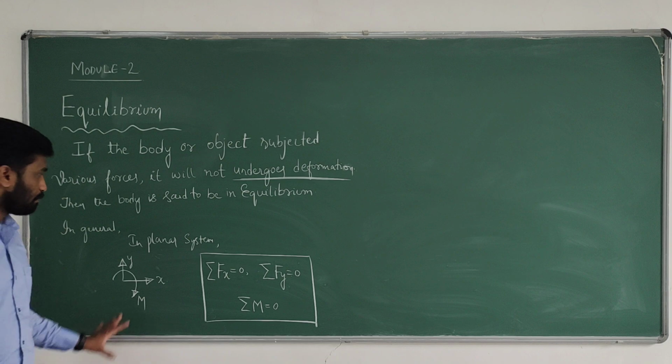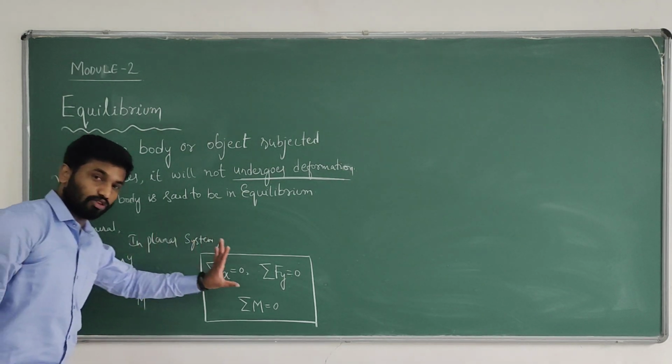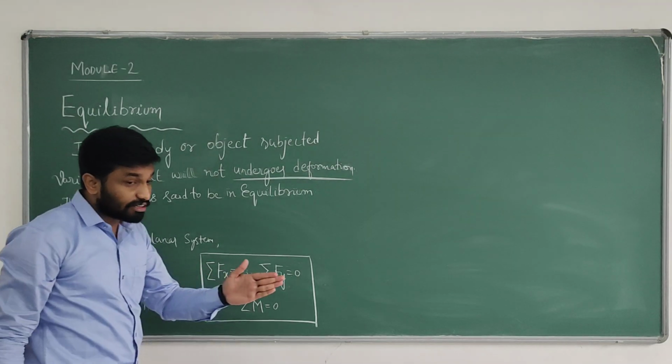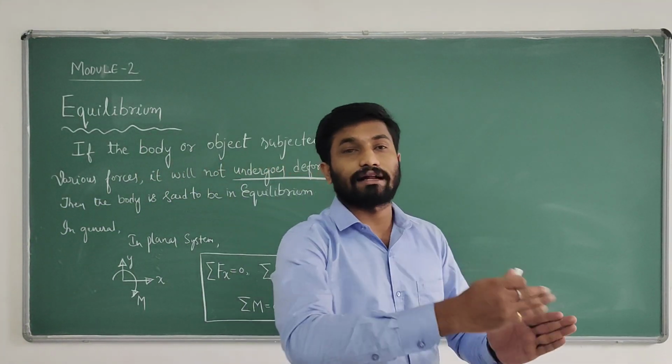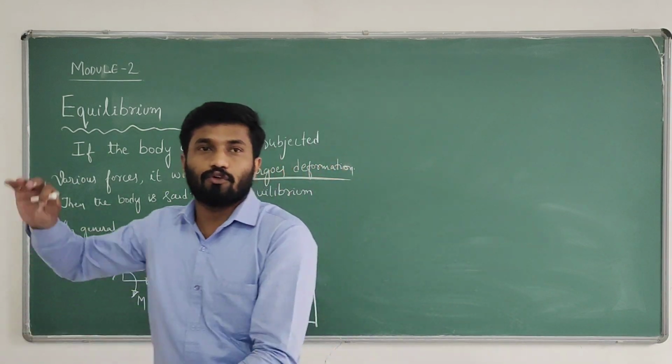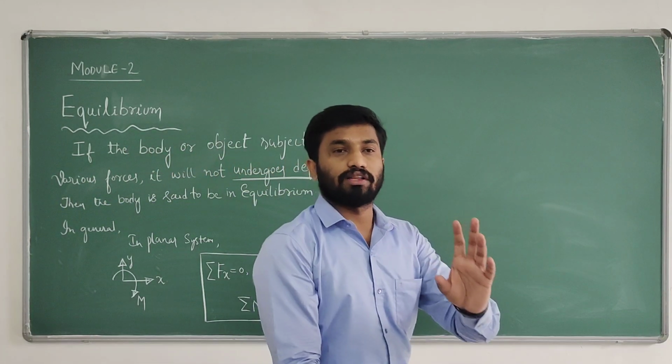planar force system. Planar means it's a two-dimensional system. Generally, it's not a single force; various forces are acting in the x direction, various forces are acting in the y direction, and various forces with distance will create a moment on an object.